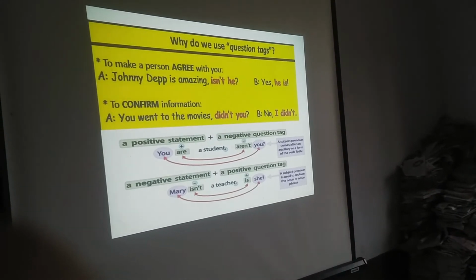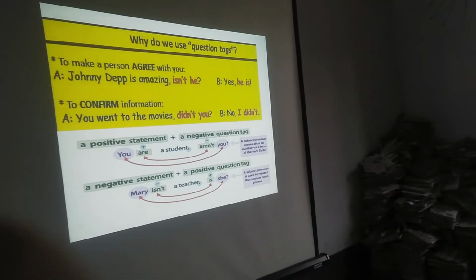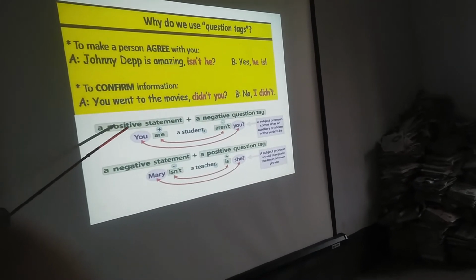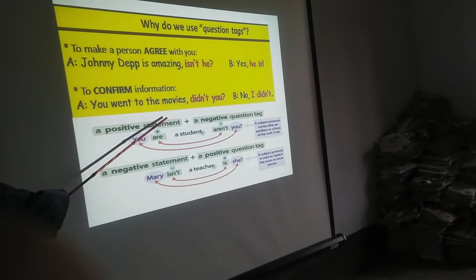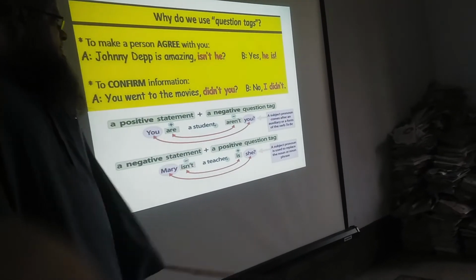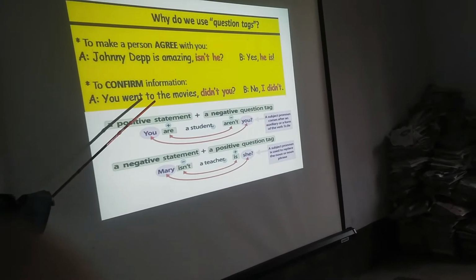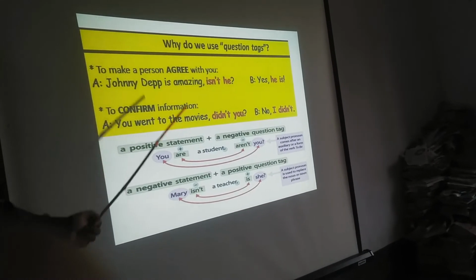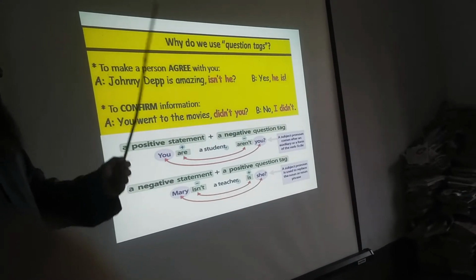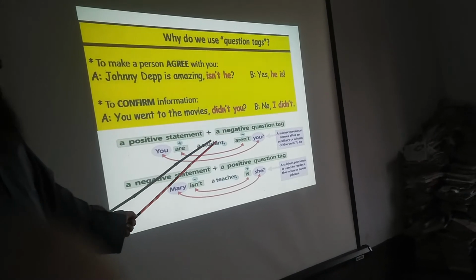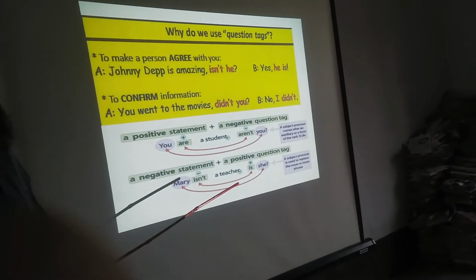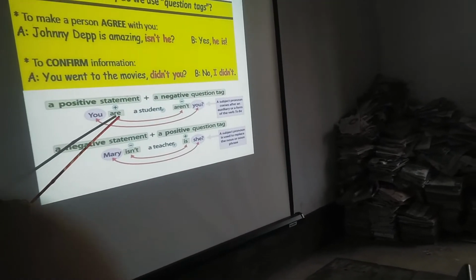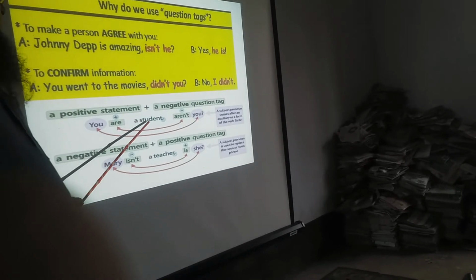Dear students, now follow the blackboard and try to understand the rules of tag question. Positive statements get a negative tag. Here is an example: you are a student. Here, you is a subject, are is a to be verb, and a student is the object.